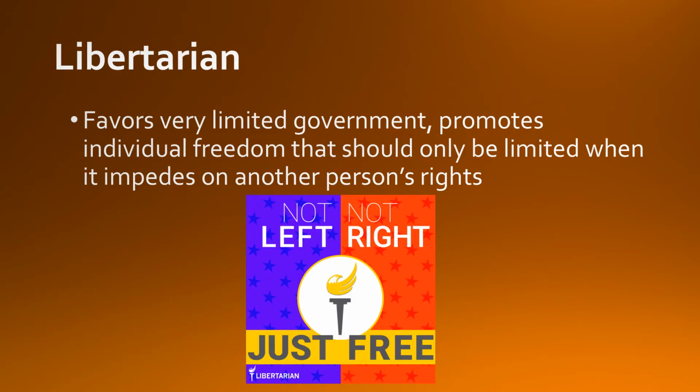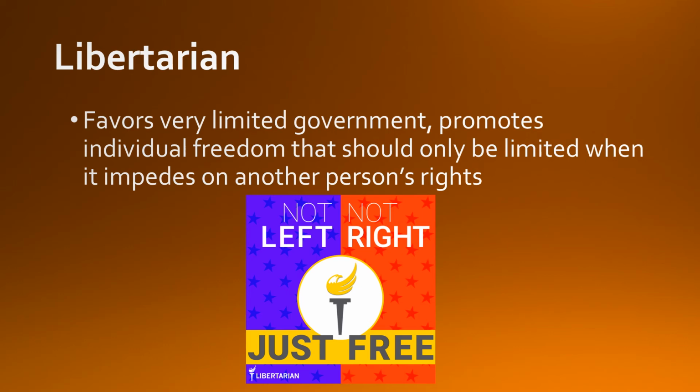All right, and then libertarian. Typically a libertarian favors very limited government that promotes individual freedom, which should only be limited when it impedes on another person's rights. So the idea here is as little government as possible. They do acknowledge a need for some government, but individual freedom should only be limited at that point when it would begin to impede on somebody else's rights and their freedoms. So that's when the government would have a proper role to step in and to stop that if somebody else's rights are being violated.